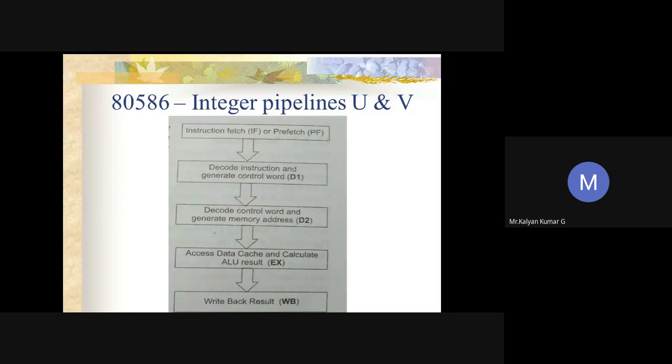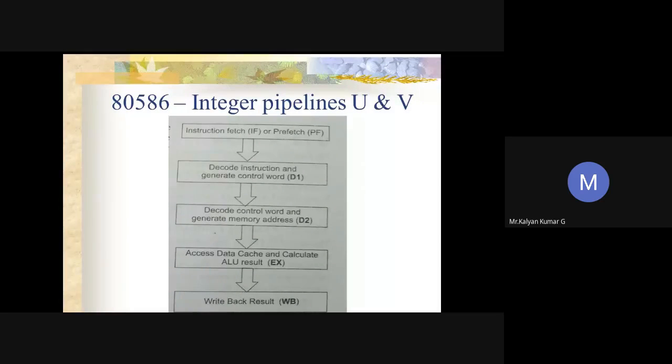In the instruction fetch or prefetch stage of the integer pipeline of the Pentium processor, instructions will be fetched from the instruction cache. As I said, we have separate cache memory for data and program. Since the instructions are stored in the instruction cache rather than memory, this reduces the fetching time.